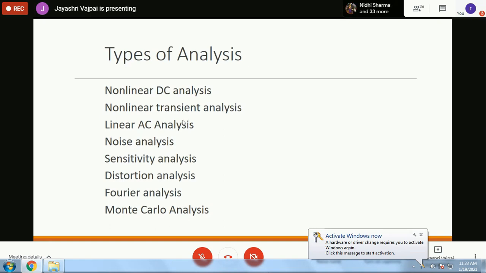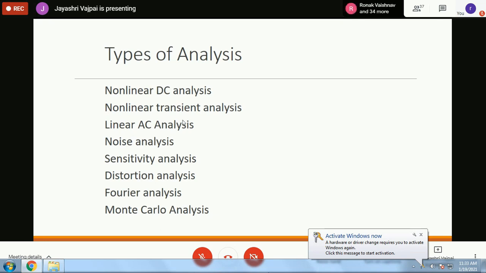So that is transient analysis, and that also uses principles of nonlinearity. And moreover, the moment we use any semiconductor device, we need nonlinear analysis. And therefore, I have made it a point to mention here that it is nonlinear DC analysis and nonlinear transient analysis, right? Because it can be used for all semiconductor devices, not only for RLC.